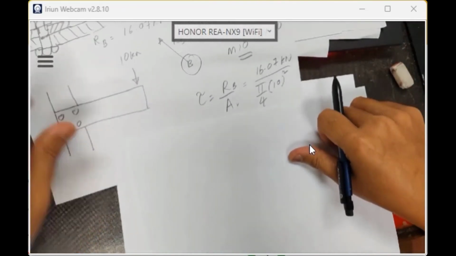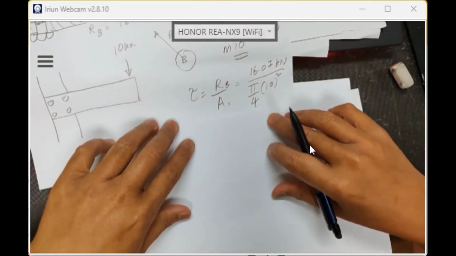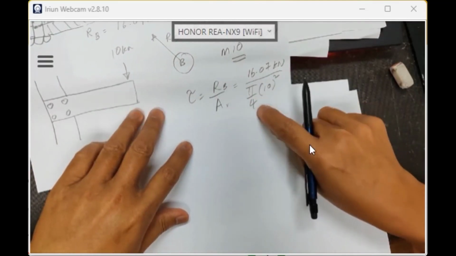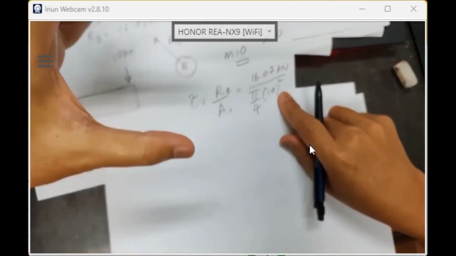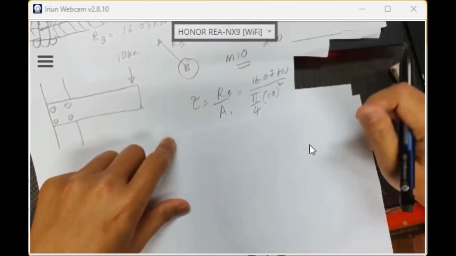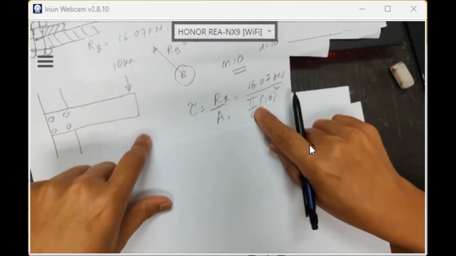Okay, this is the total shear stress acting on the bolt: 16.07 kilonewton over pi over 4, since I want to use an M10 bolt. The PCD is the same size, but the worst case is D and D because the vector is longer on that. So 16.07 kilonewton over pi over 4 times 10 squared.